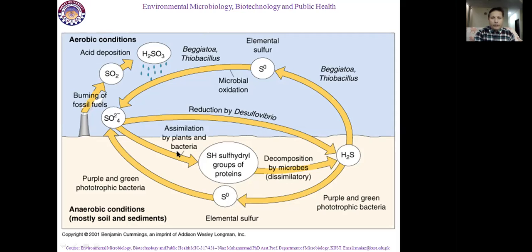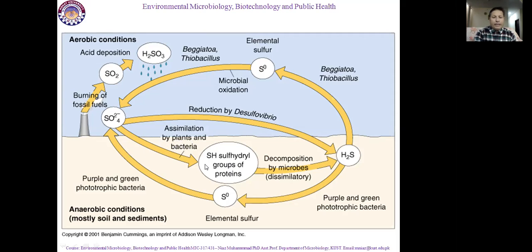What happens with sulfate? Sulfate converts into the sulfhydryl group, SH, of protein, in the proteins of microorganisms as well as the proteins of plants.